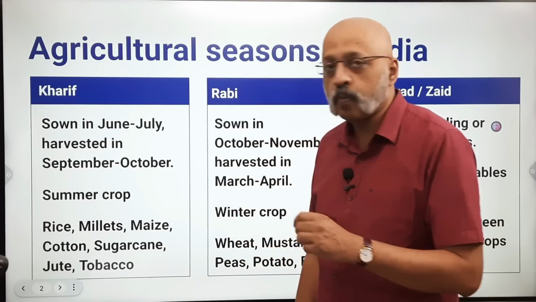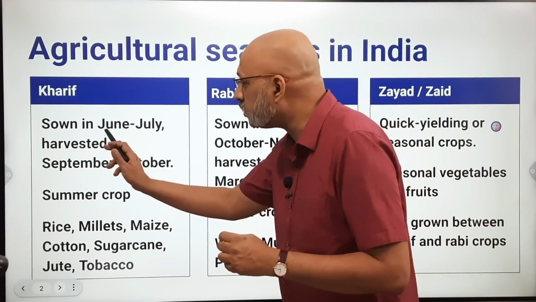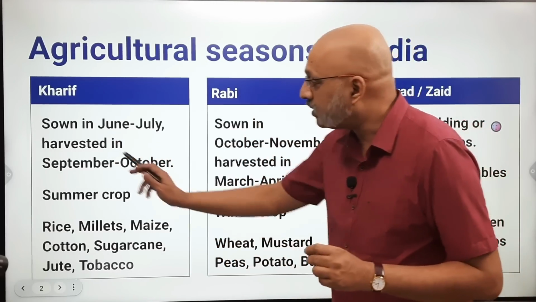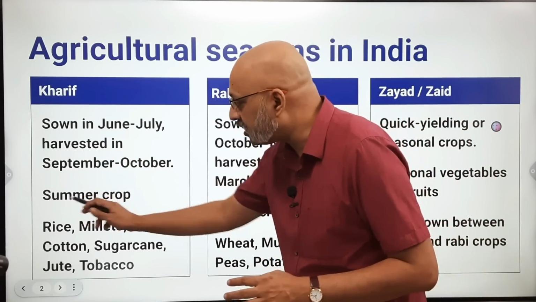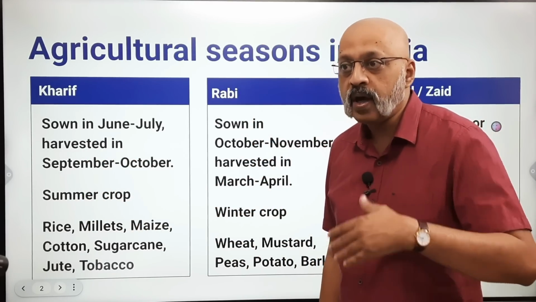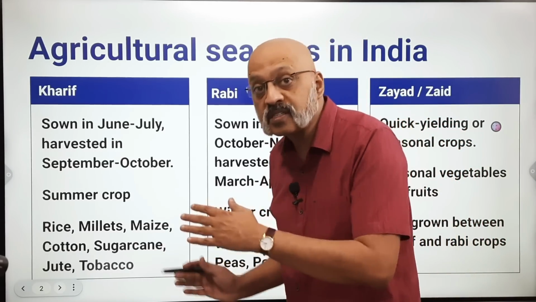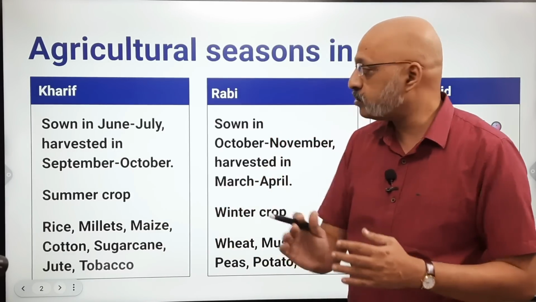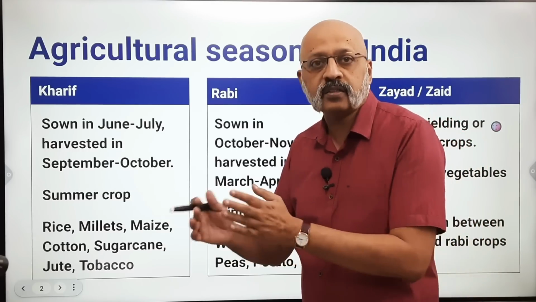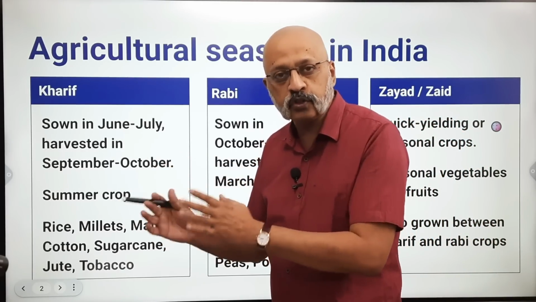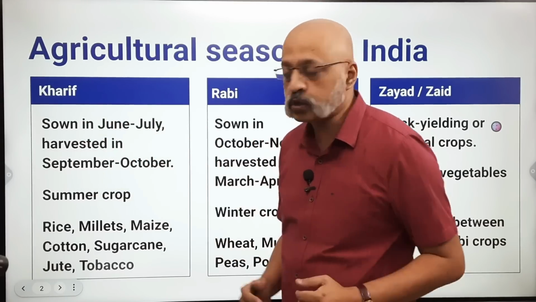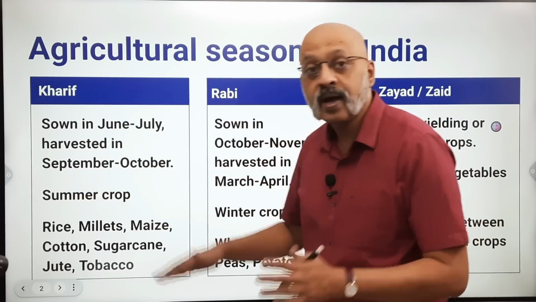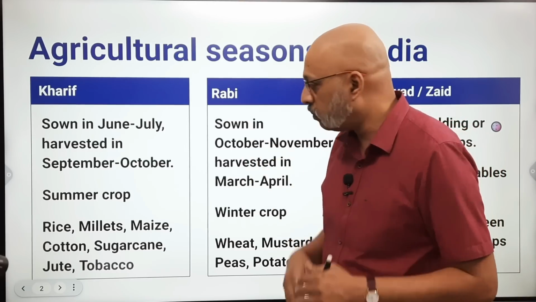So what is it about the Kharif season? Kharif crop is sown in the months of June and July, and the harvest takes place in September, October, right? Which means it is essentially a summer crop, and it also means that it uses the southwest monsoon that comes into the country. It starts around the 31st of May, first week of June, hits the Kerala coast, and then starts spreading and covering most parts of the country. So it's essentially a summer crop, uses the main monsoon.